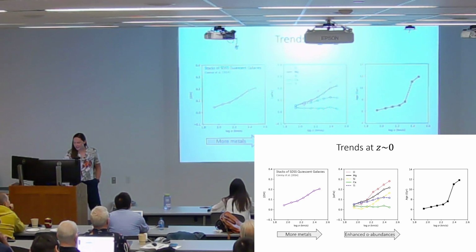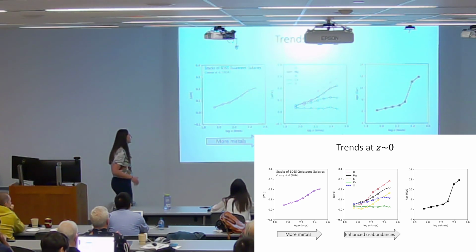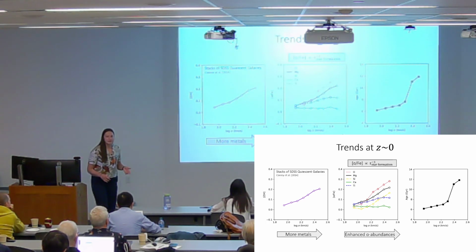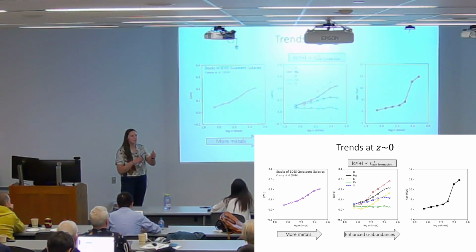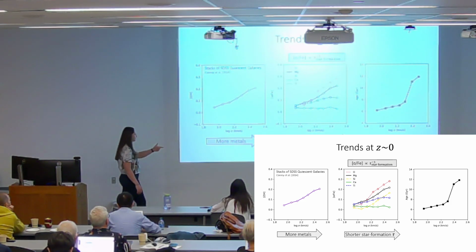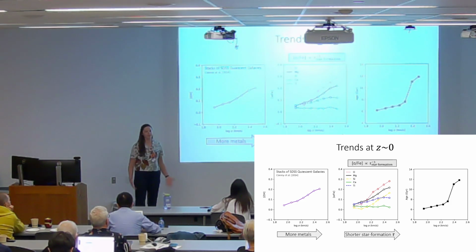The second thing is we find that these galaxies at higher velocity dispersions have enhanced alpha abundances, this ratio of alpha to iron. This ratio probes the star formation timescale of a galaxy because it's looking at the ratio between enrichment of core collapse and type 1a supernova. So this correlation is essentially a correlation with star formation timescale, where galaxies with larger dispersions form their stars over shorter timescales.